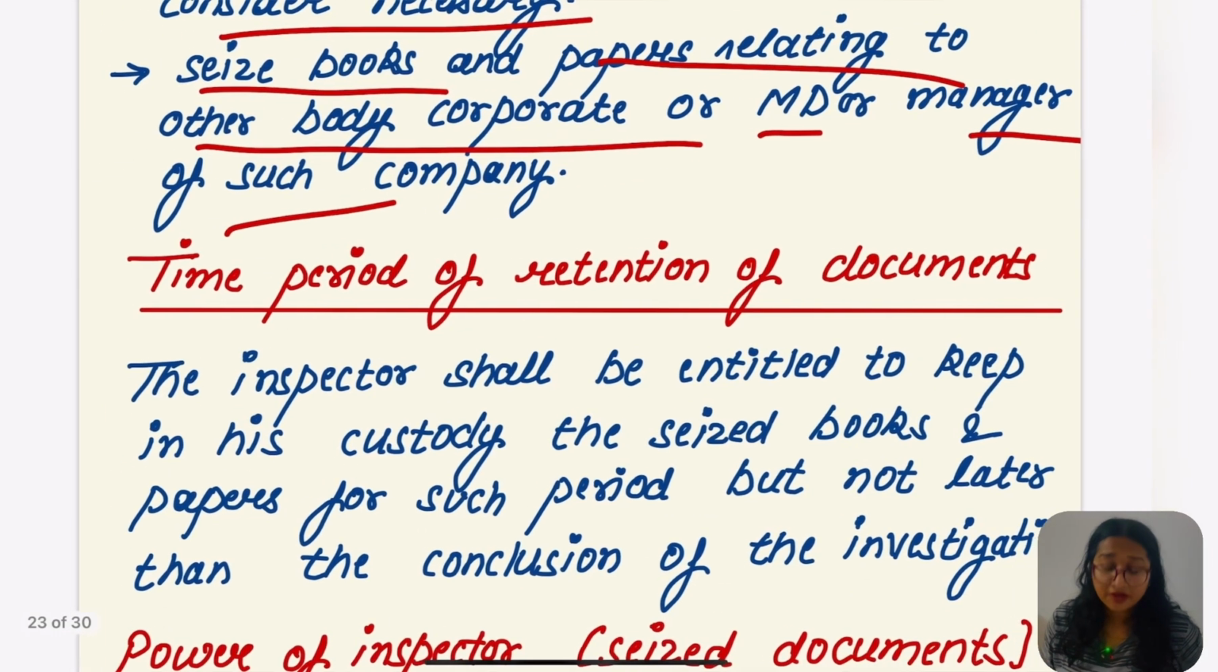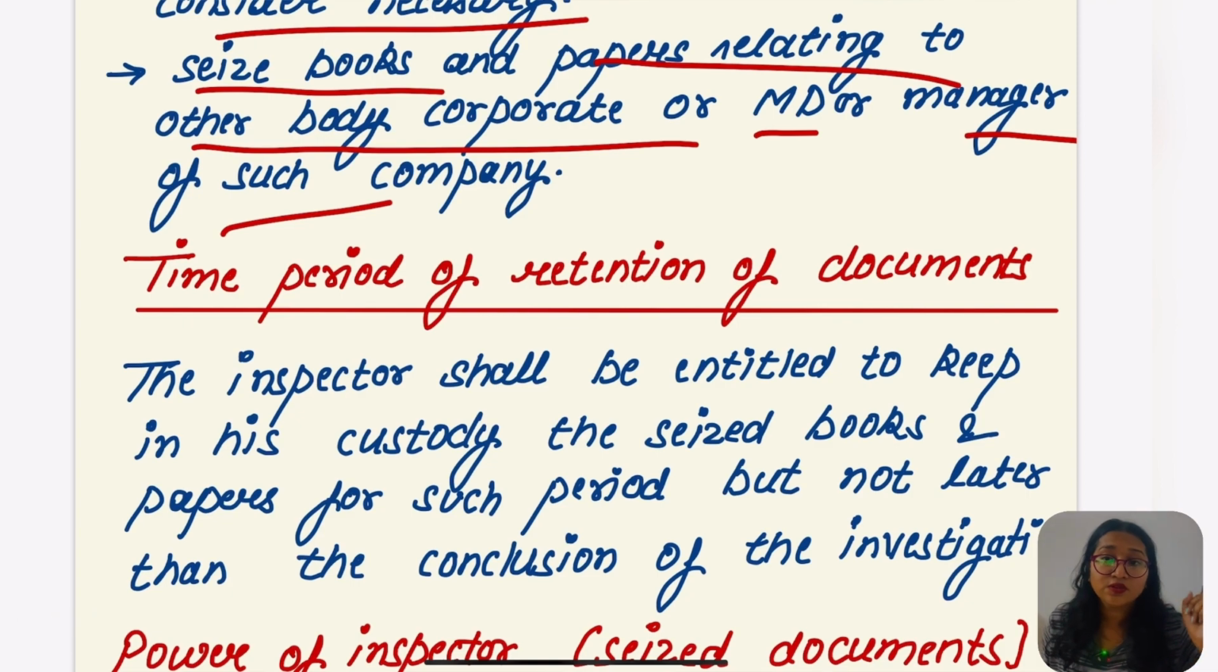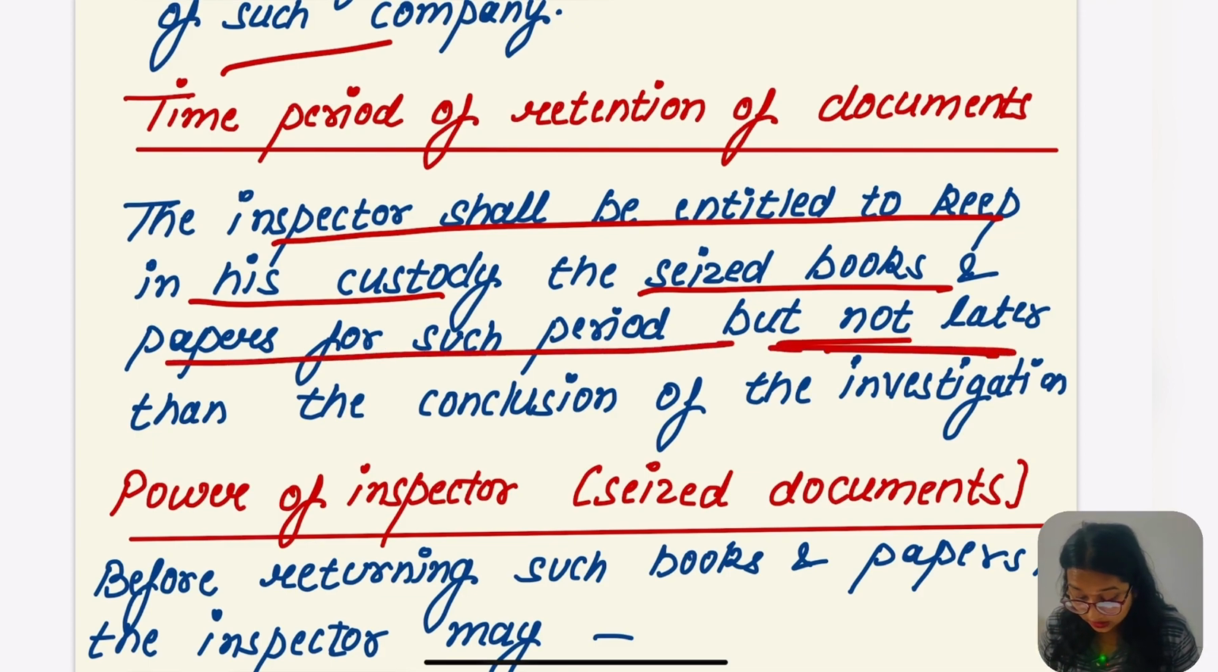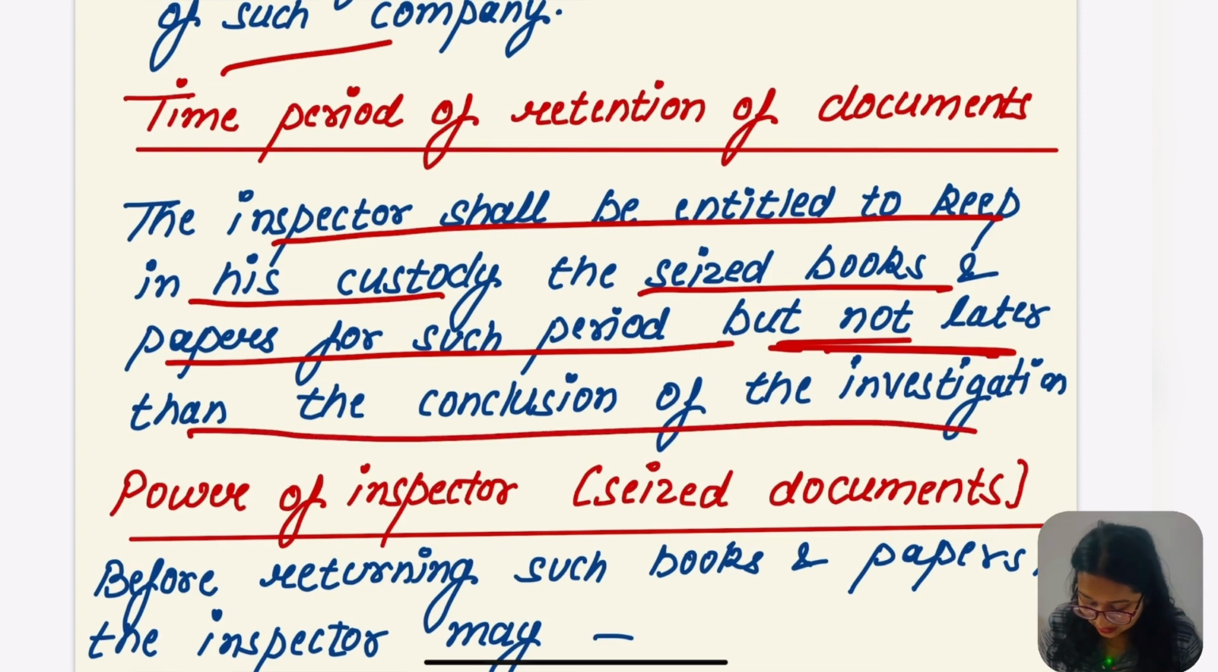But there is only one point different, which is the time period of retention. Earlier it was 180 days, and a further 180 days could be extended, but it had to be by written order. In this case the inspector shall be entitled to keep in his custody the seized books and papers for such period but not later than the conclusion of investigation. So before the conclusion of investigation, all the books of account seized by the inspector under section 220 are to be returned. They cannot keep them after the conclusion of investigation. Hope this part was clear to you.